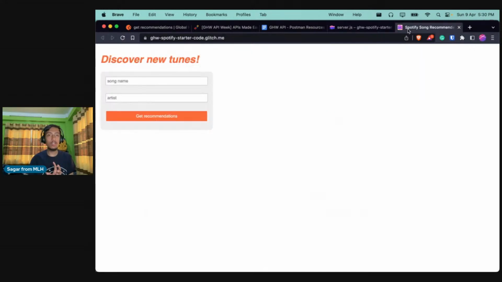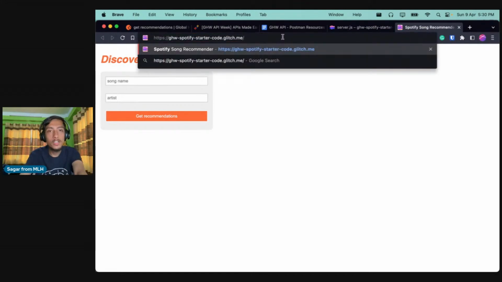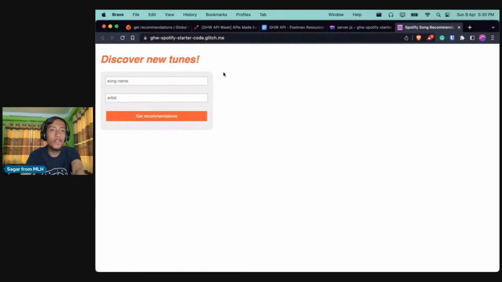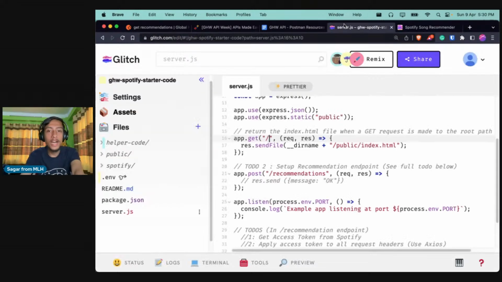Whenever we click on the preview button, it takes us to this URL, and this is the slash endpoint, because if nothing is mentioned after the slash, it's just the main URL. If you click on refresh, you are getting this HTML page, right? And how is it getting that page? It is mentioned over here. We are sending a response, which is an HTML file, and the file is inside the public folder, right?